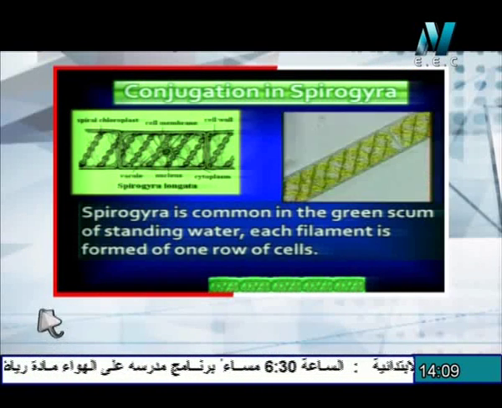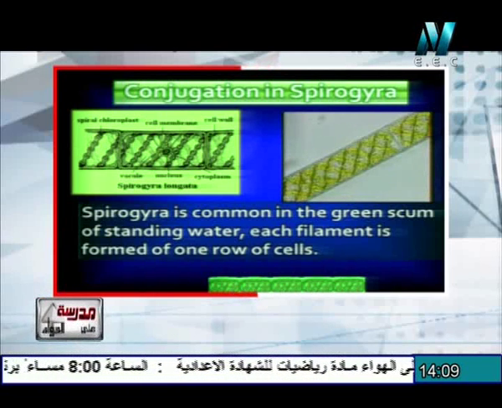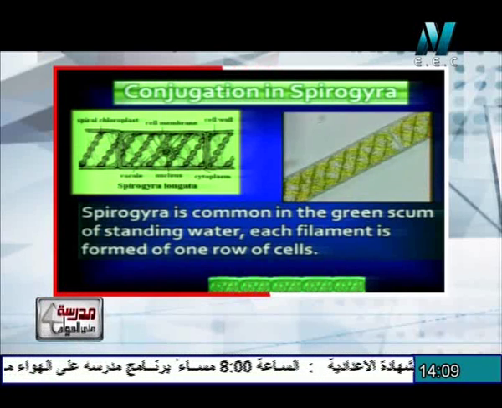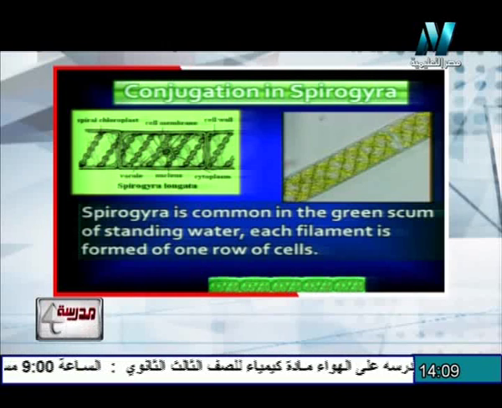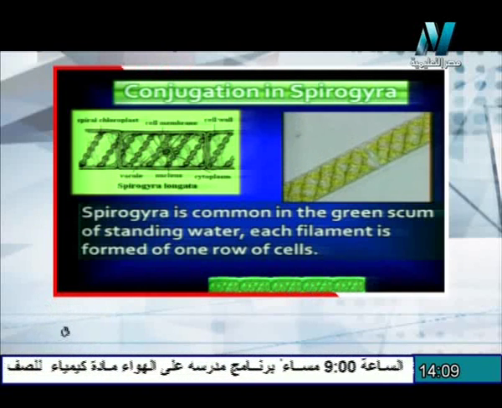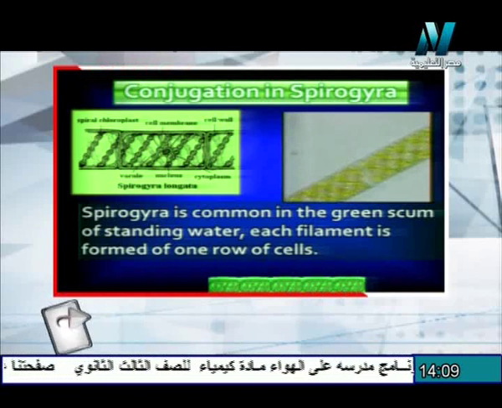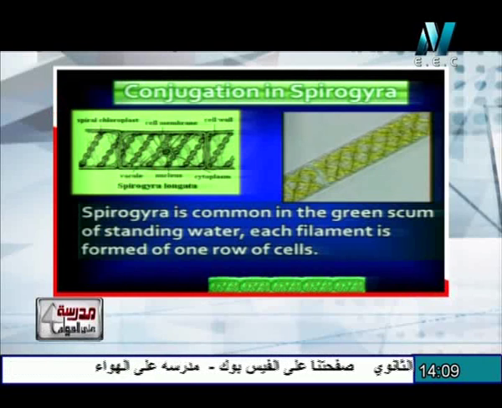In scalariform conjugation, 2 ribbons of Spirogyra are arranged parallel to each other, and a protrusion appears at the 2 sides of both of them. The protrusions increase to allow them to attach to each other, and the transverse wall disappears.